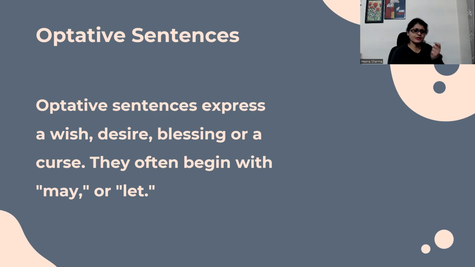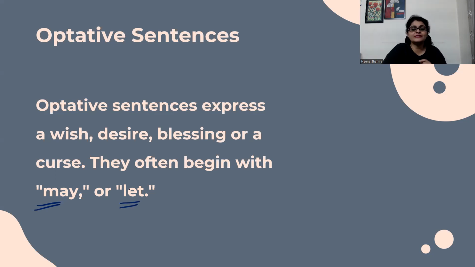Curse is actually these words which, when we utter, when we speak ill of somebody or we think about someone in a bad way, या किसी के लिए बुरा सोचना या कहना is what curse is. And these kinds of sentences are very easy to identify because they often begin with either may, because you are making a wish or a desire, or let.